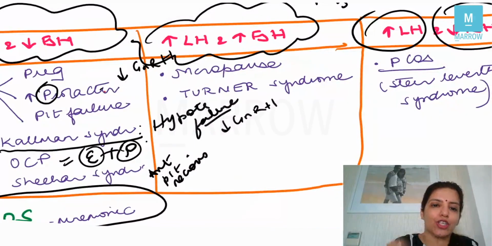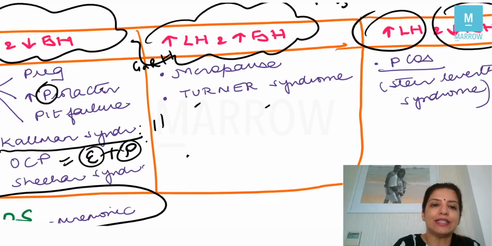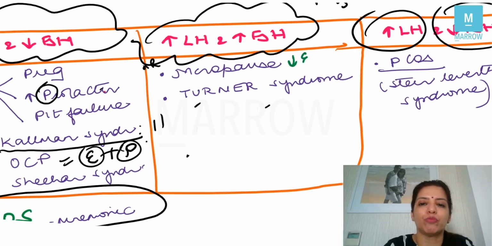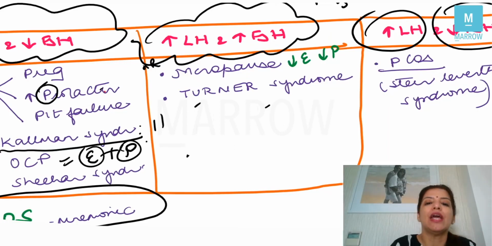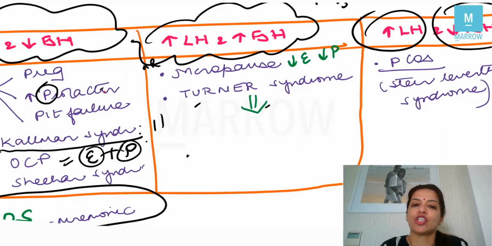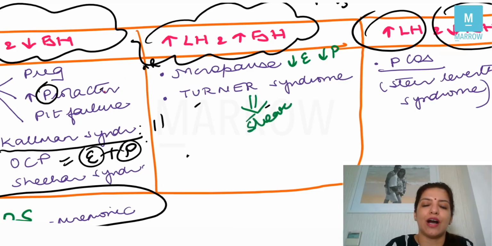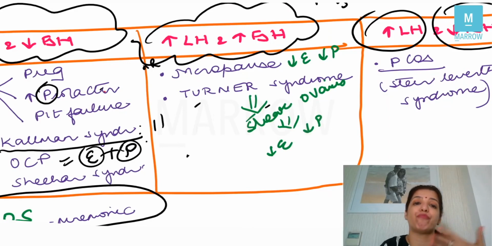Now, in which conditions are LH and FSH increased? LH and FSH are increased in menopause because in menopause both estrogen and progesterone are less. So if estrogen and progesterone are less, the negative feedback on LH and FSH will be gone, and so both LH and FSH will increase. And the levels of LH and FSH are high in Turner syndrome because in Turner syndrome the ovaries are streak. They have streak gonads, and obviously if they have streak gonads, they don't have proper ovaries.